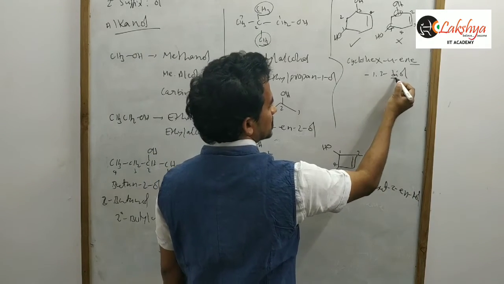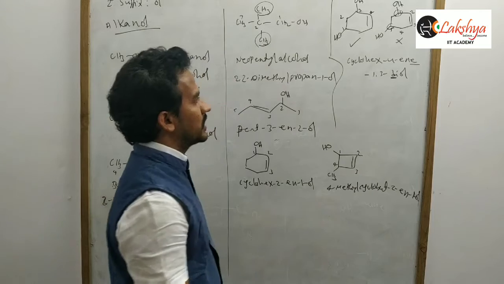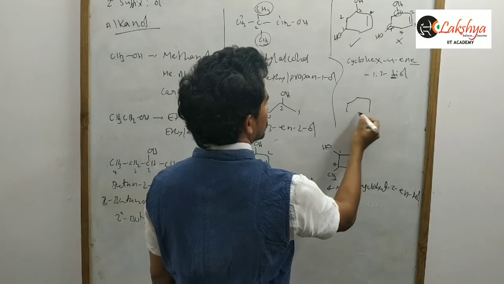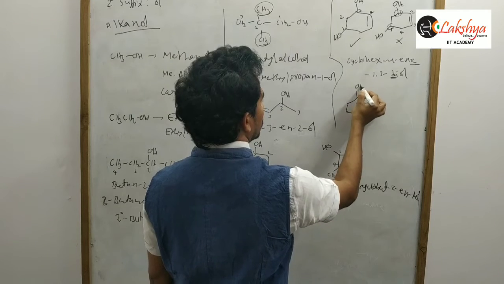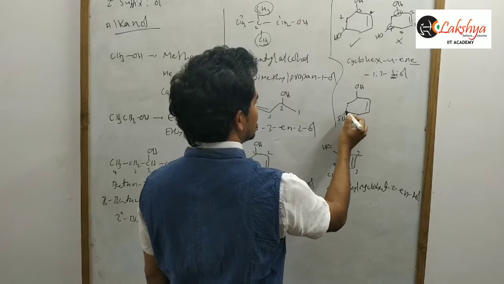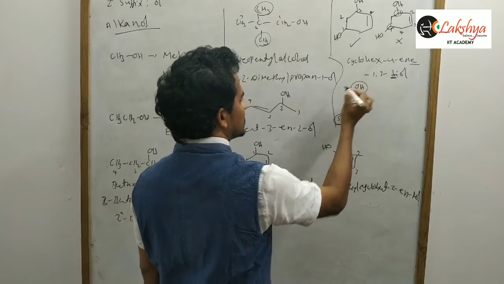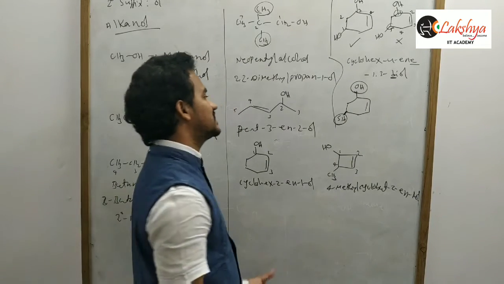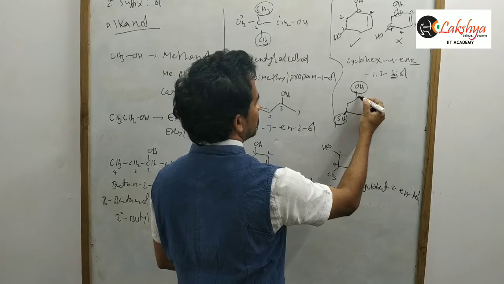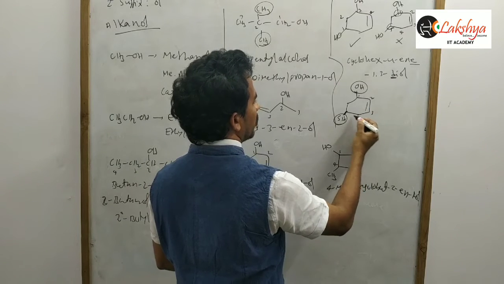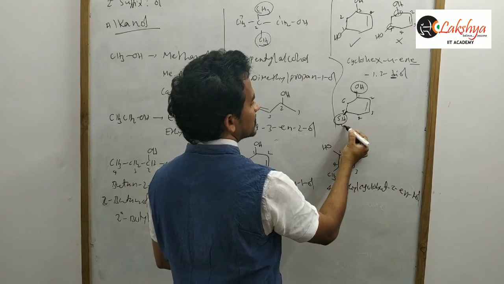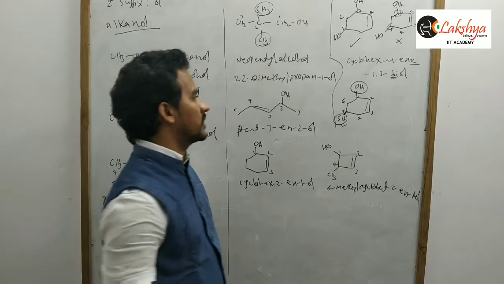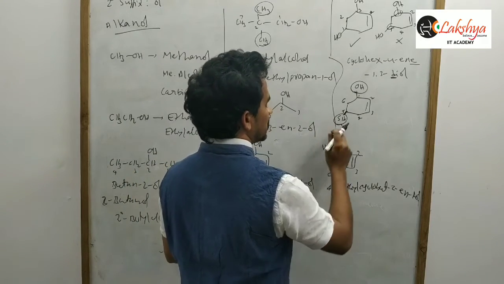Here E is added because the next word is starting with a consonant letter. Okay. So important. Suppose another compound. Here OH, here SH. Between OH and SH, which one is the higher priority? OH group has a high priority. So SH is treated as a substituent. Now numbering can be started from this one, 1, 2, 3, 4, 5, 6. Because here it is a substituent, and this is a double bond. Substituent and double bond get the next priority. And this is treated as a prefix, that means a substituent.